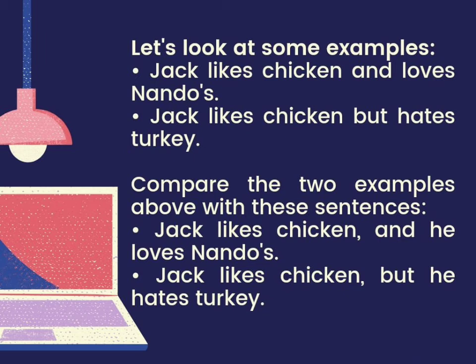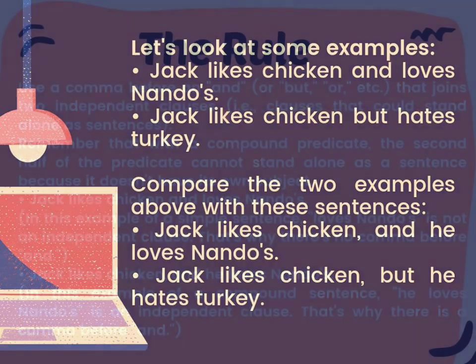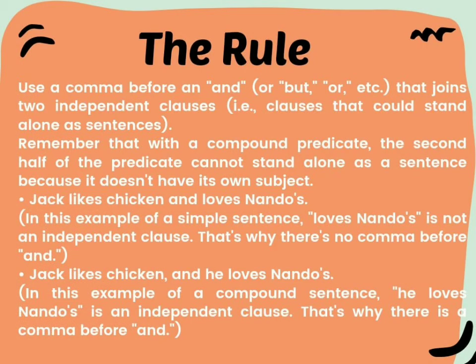Note that there is a comma before the and or the but. The rule is a comma goes before an and or but or the like that introduces an independent clause, that is, a clause that could stand alone as a sentence. Remember that with a compound predicate, the second half of the predicate cannot stand alone as a sentence because it doesn't have its own subject. For the first example, Jack likes chicken and loves Nando's. In this example of a simple sentence, loves Nando's is not an independent clause. That's why there's no comma before and.